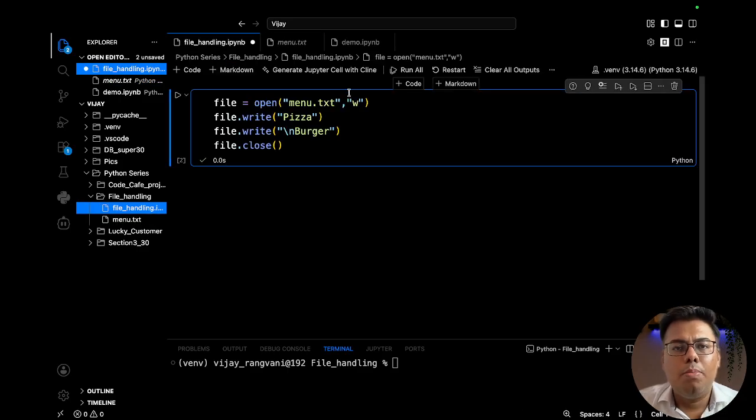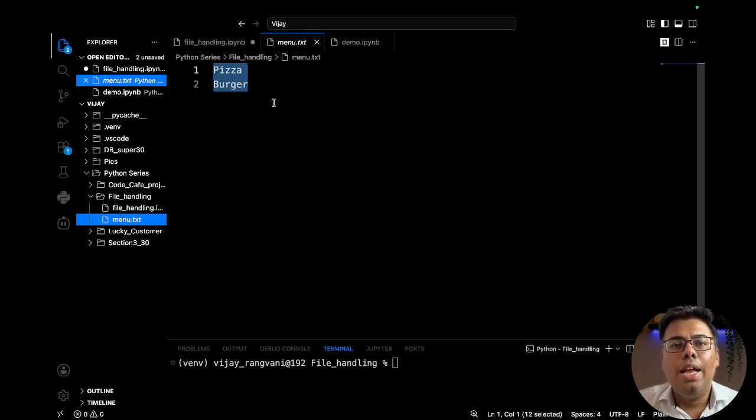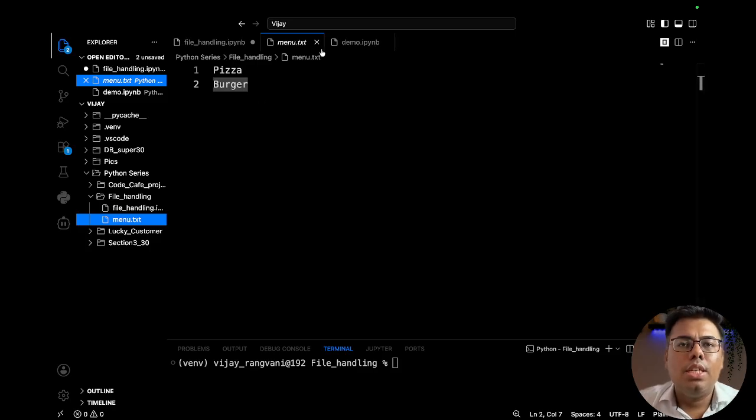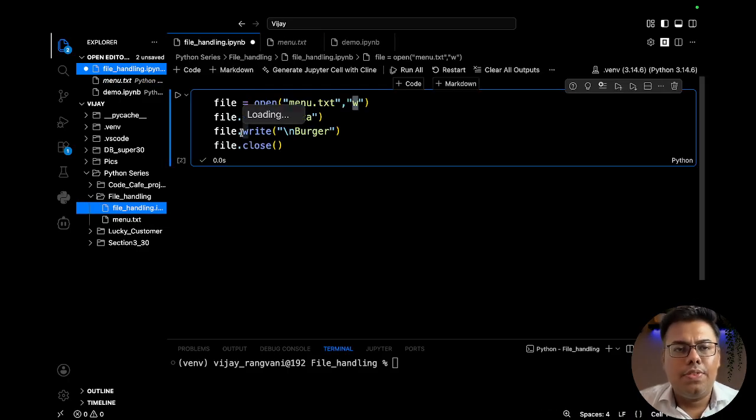If you perform a W operation it rewrites, while append will start appending after whatever is written till the second line. If I write it once again with the append operation, it will write in the third line and begin from there. So this is the difference between append and write functionality. We have now written a few menu items, pizza and burger.